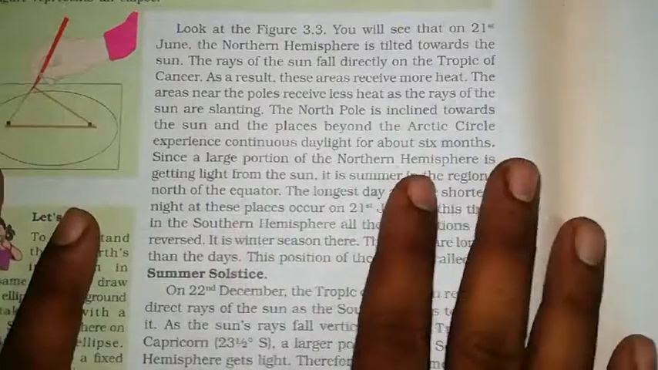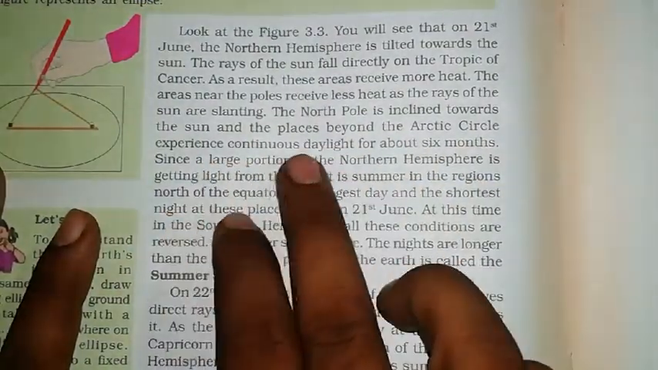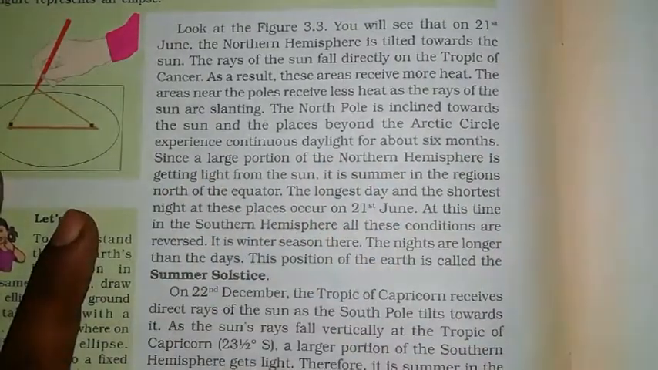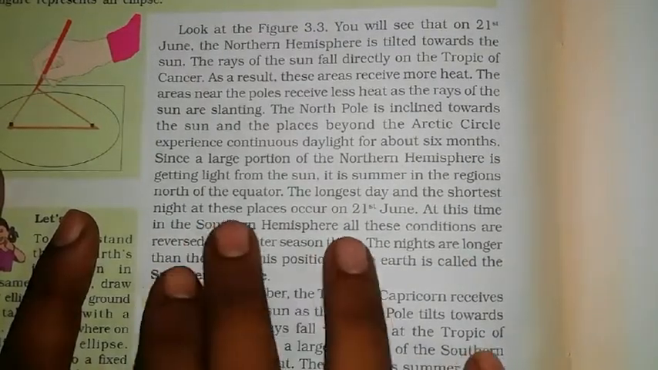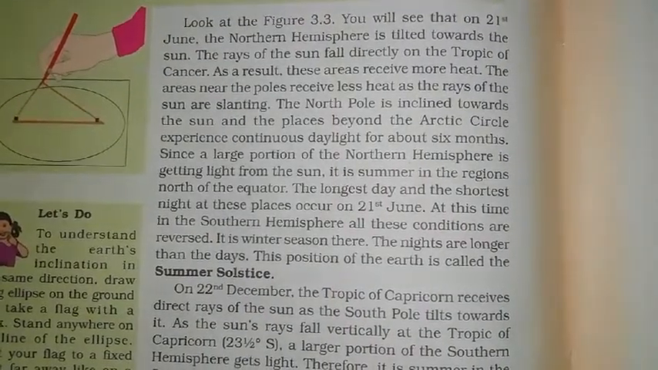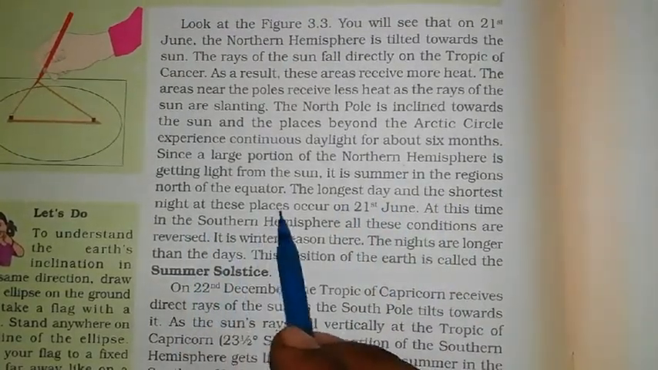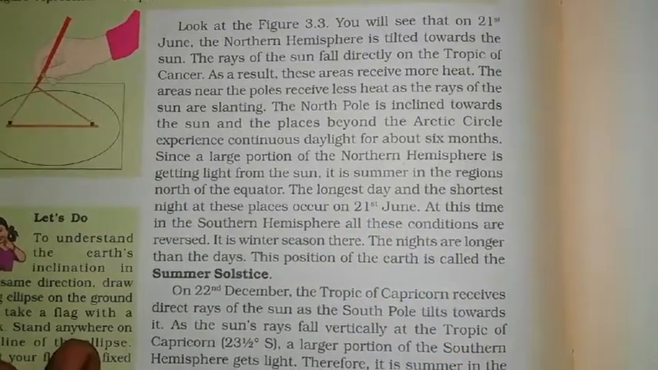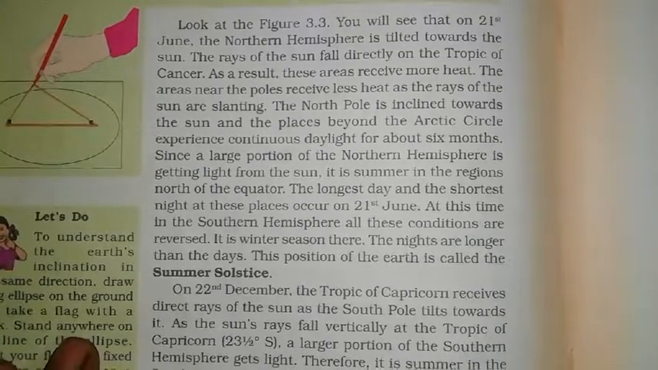Now the North Pole is inclined towards the sun, and the places beyond the Arctic Circle experience continuous daylight for about 6 months. Since a large portion of the northern hemisphere is getting light from the sun, it is summer in the region north of the equator. I have already discussed this with you. Now this is the important one: the longest day and the shortest night at these places occur on 21st June. Today it is the longest day and the night is going to be the shortest night.